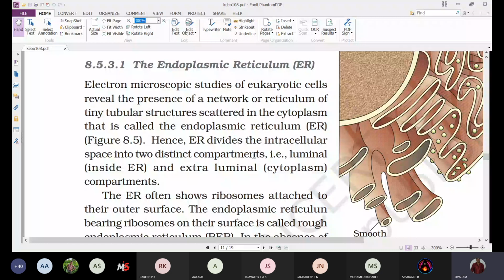That means, in the presence of the endoplasmic reticulum, the cytoplasm is divided into two compartments: the luminal compartment and the extraluminal compartment.